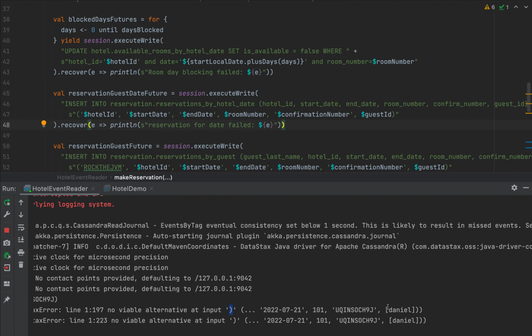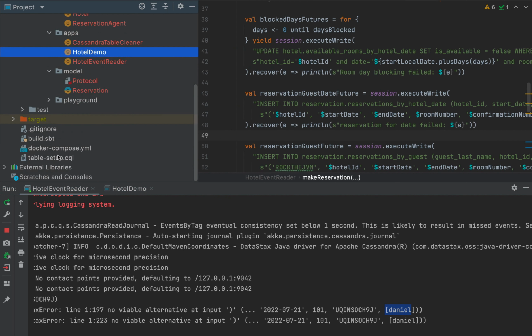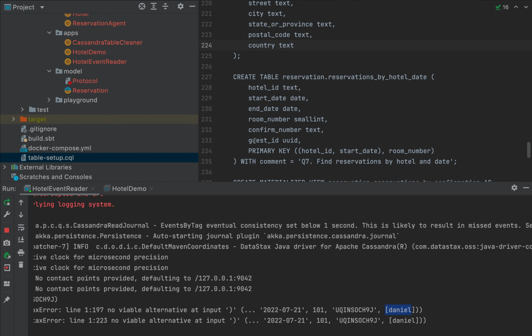Now in this case, I think it's something different because the guest ID is Daniel, and the guest ID is supposed to be, if I remember correctly, a unique identifier. So the table setup says that the guest ID needs to be a unique identifier, so UUID, and the UUID obviously doesn't conform to the string Daniel.